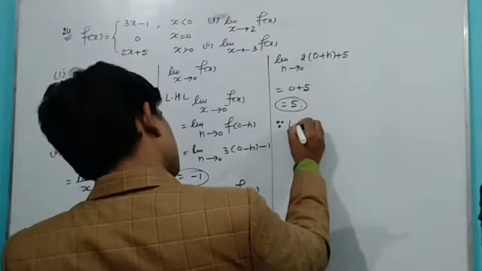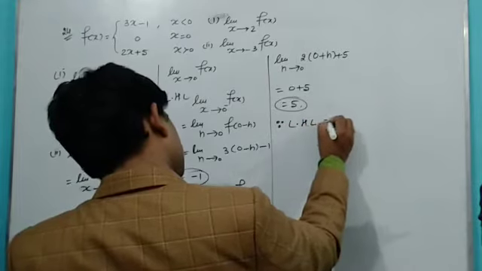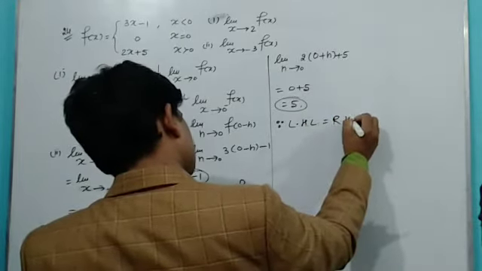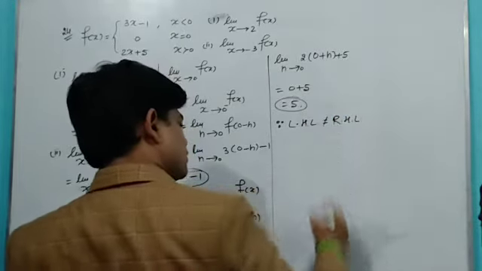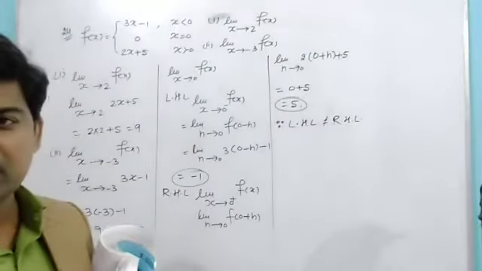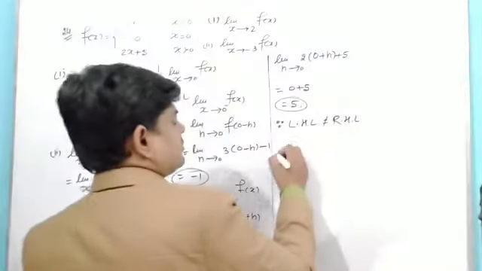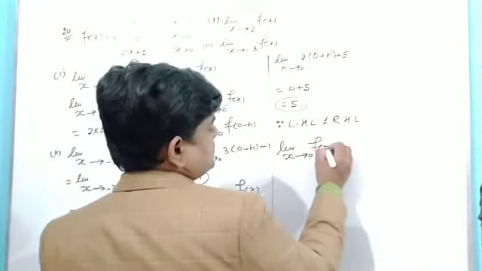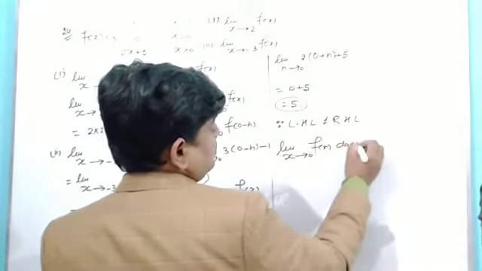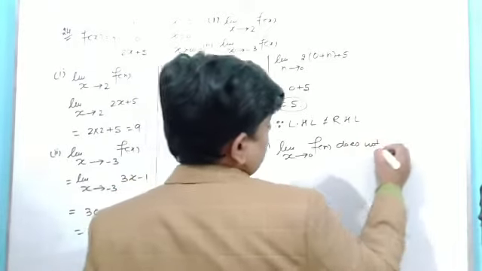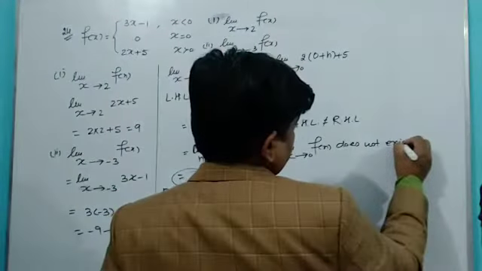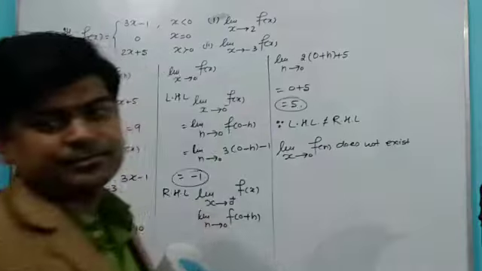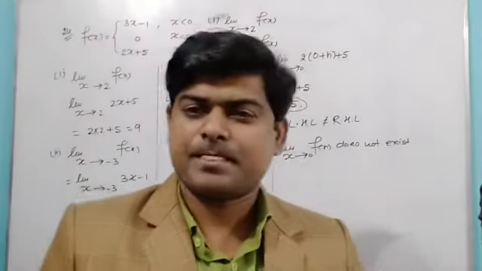Since left hand limit is not equal to right hand limit, then I can say limit x tends to 0 of f(x) does not exist. Over. That question is over.